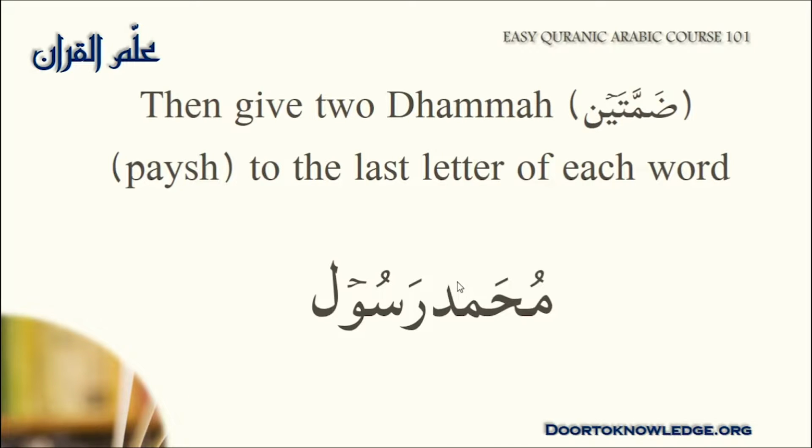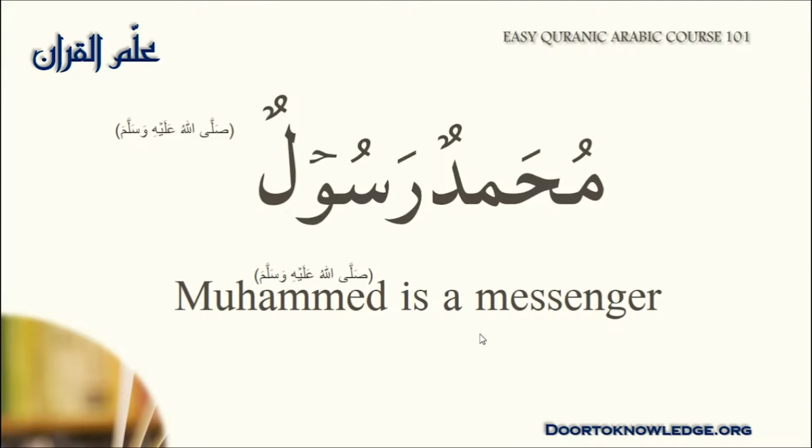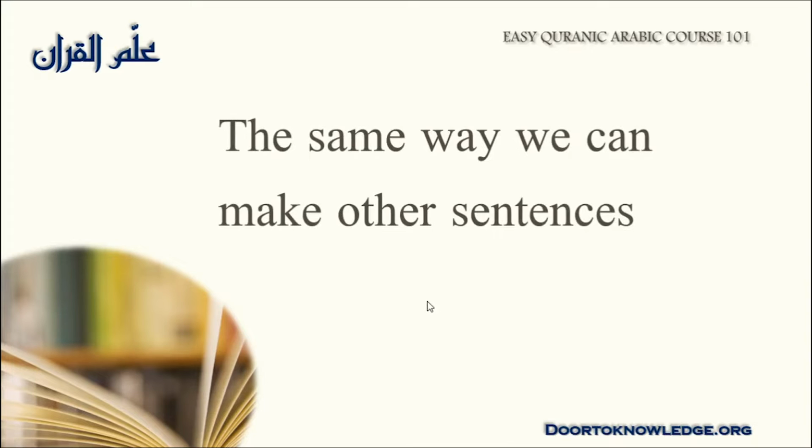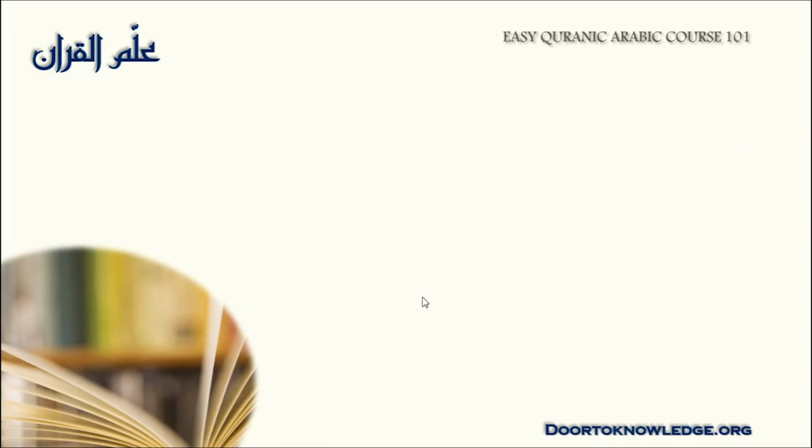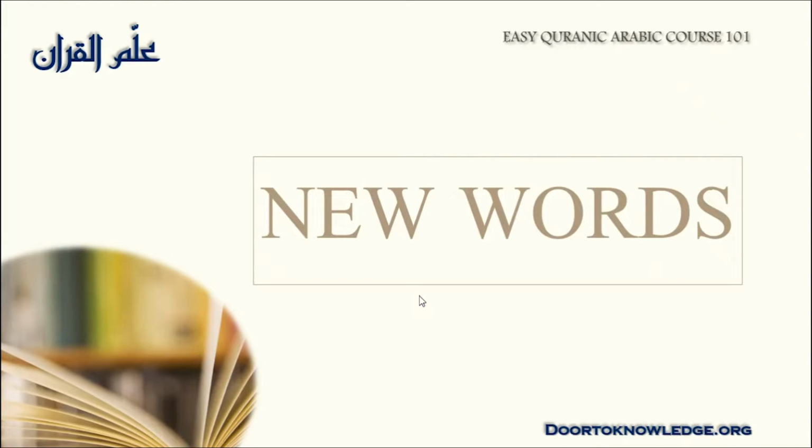And at the end, we will give dhamma to the last letter of the word. In this sentence, the first letter is dal and the second one is lam. So Muhammad Rasul will get two dhamma on each ending. Muhammadun Rasulun, meaning Muhammad is a messenger. The same way we can make other sentences. Remember the formula. First let's learn new words.